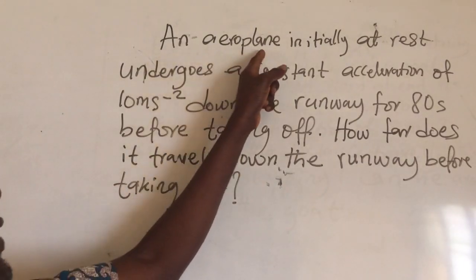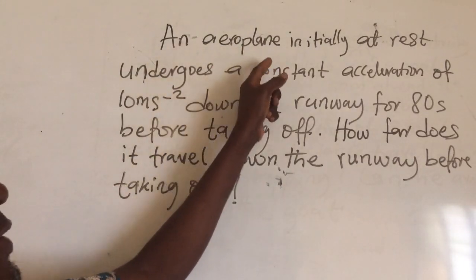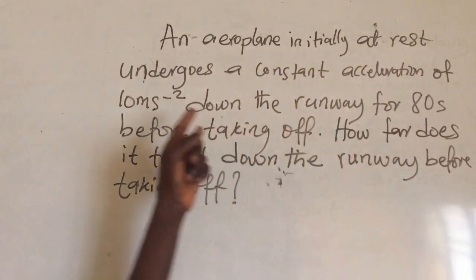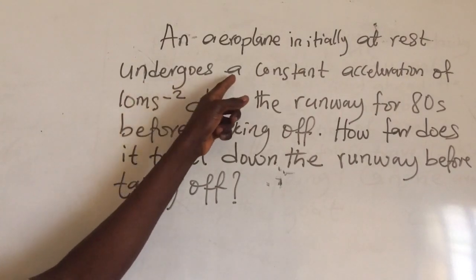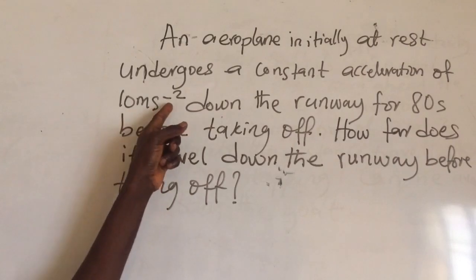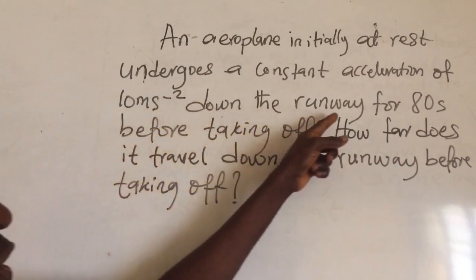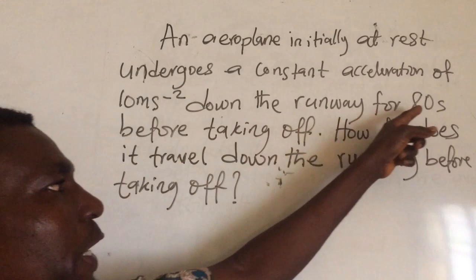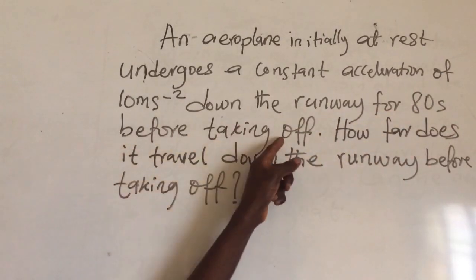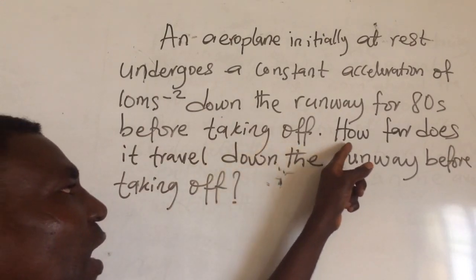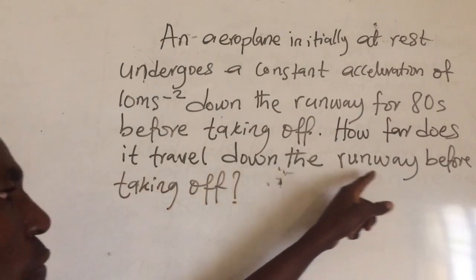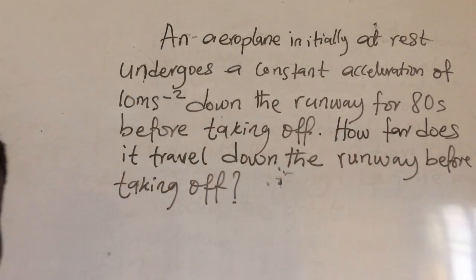An aeroplane initially at rest undergoes a constant acceleration of 10 meters per second square down the runway for 80 seconds before taking off. How far does it travel down the runway before taking off?